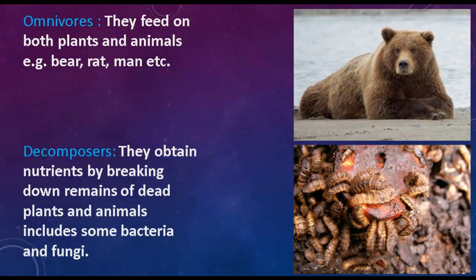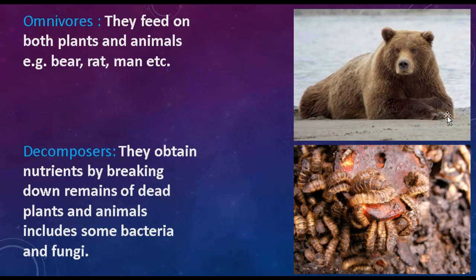The next category is omnivore. Students, omnivores are those heterotrophs who derive their food from both plants as well as animals, like bear, rat, man. Man means we, the human beings, also come into this category, means we are also omnivores. As you can see here, it is a picture of a bear. It is an omnivore. The next category is decomposers.